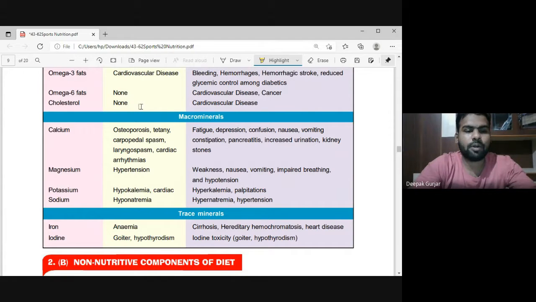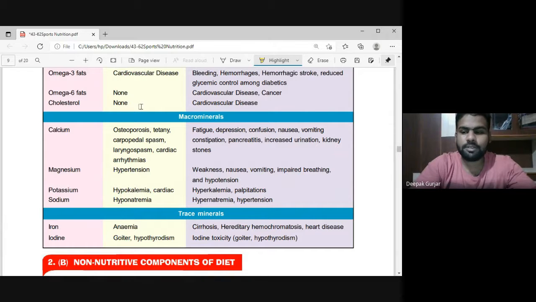Magnesium, if there is a problem with an unequal amount of magnesium you take, it will lead to hypertension, weakness, nausea, vomiting, impaired breathing. Potassium deficiency, like hypokalemia, causes cardiac problems and palpitations. Sodium deficiency leads to loss of memory.